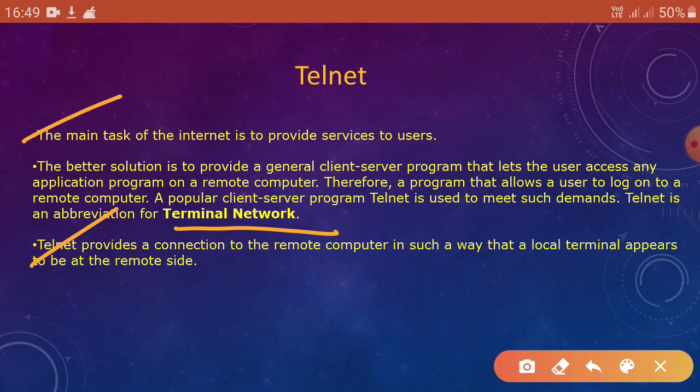So telnet is used to provide services to the user on the remote computer.